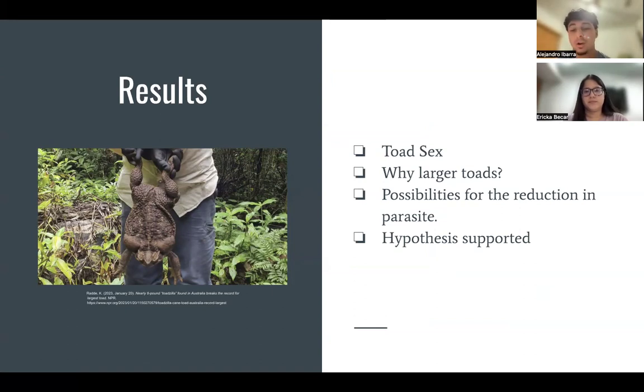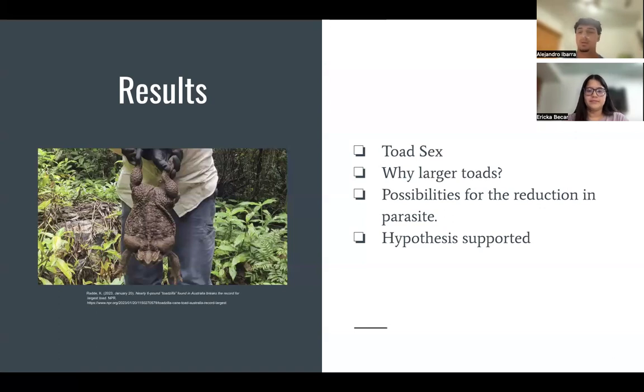Why did larger toads have a higher parasite abundance compared to smaller toads in the unburned sites? Well, larger toads are more likely to be older, and so they've had more time to be exposed to parasites. Larger toads are also more resistant to desiccation, which means they're more resistant to becoming physically dry, which means they could reside in these dry habitats. And in dry habitats, toads tend to live in clustered groups in which transmission of parasites is easier amongst the toads.